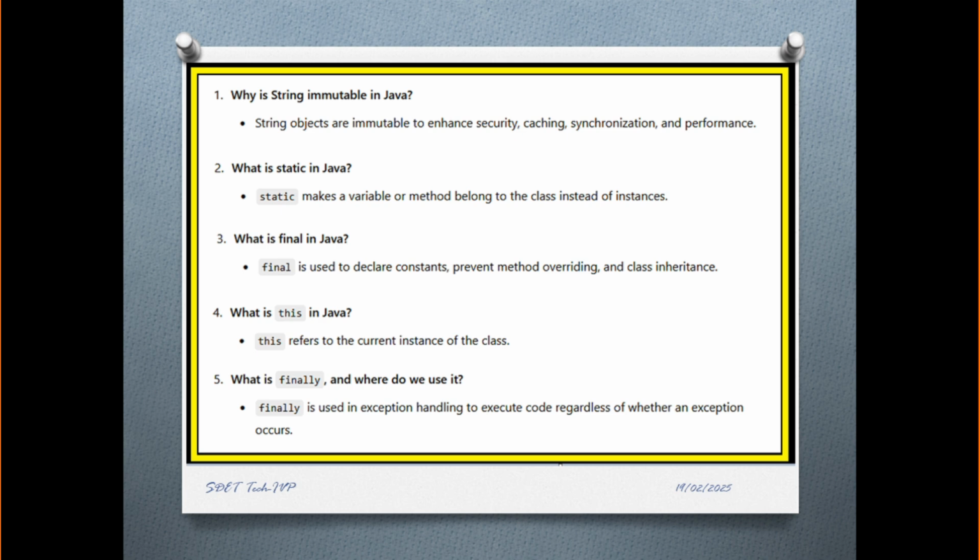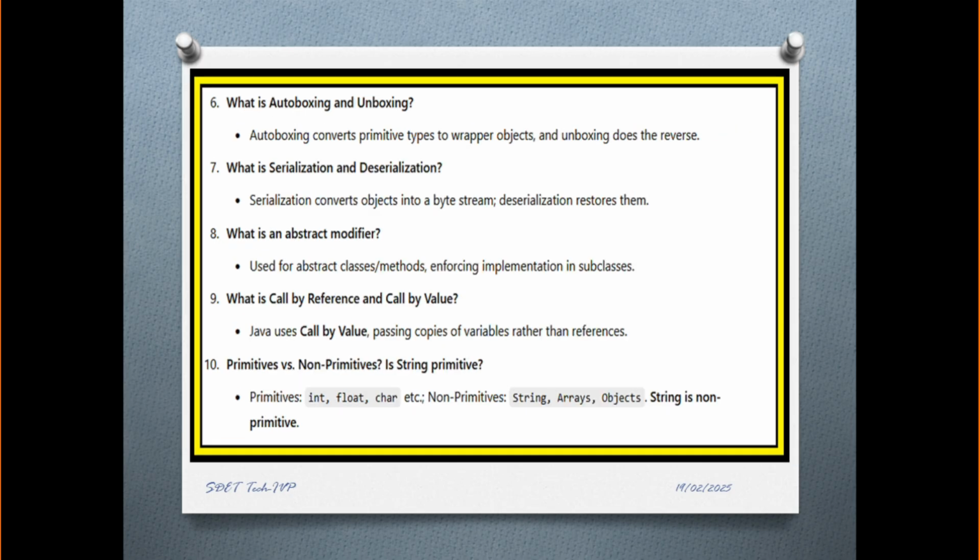What is finally and where do we use it? Finally is used in exception handling to execute code regardless of whether an exception occurs. We have to use it with the try-catch block. Next question, what is autoboxing and unboxing? Autoboxing converts a primitive type to a wrapper object, and wrapper to primitive type is called unboxing. What is serialization and deserialization? Serialization converts an object into a byte stream, and byte stream to object is called deserialization.